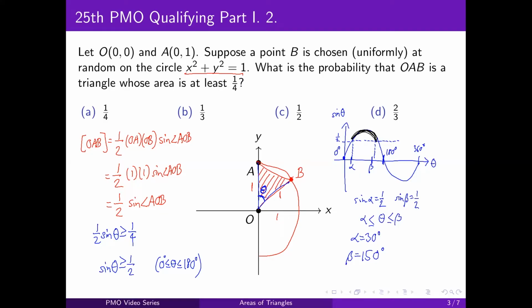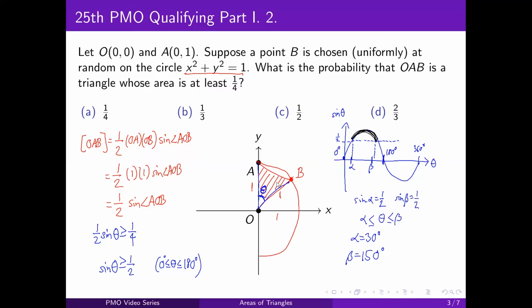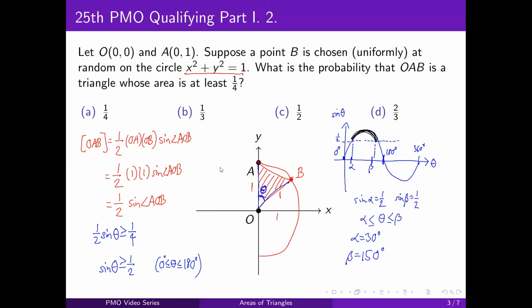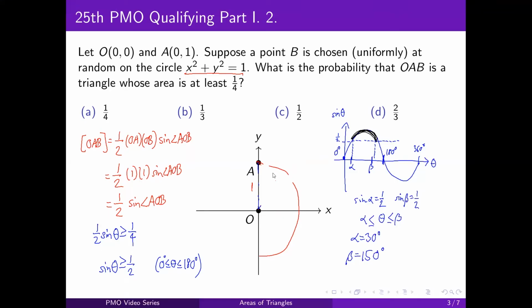If we draw this on our diagram, what will that look like? Okay, so let's erase this. So the angle formed by AOB needs to be between 30 and 150.